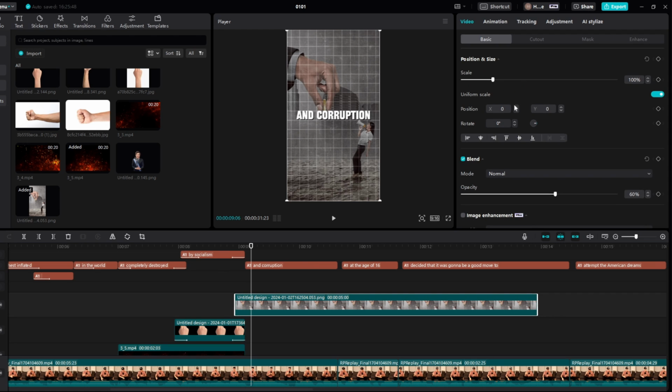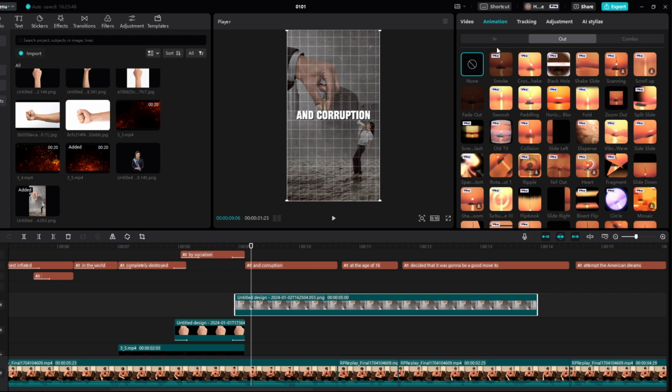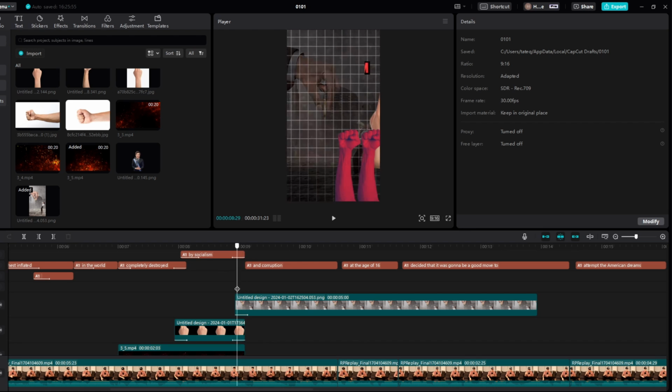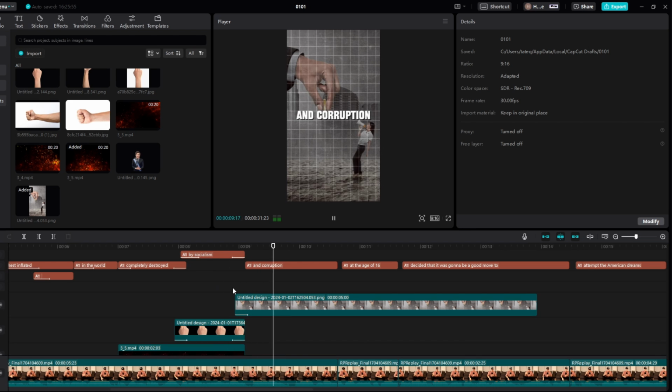So bring this a bit further back, and then we come to animation, then we come to in, and then we want to fade in. And put this on 0.2. You can see how that looks, just like so.